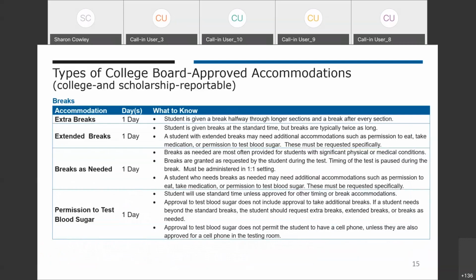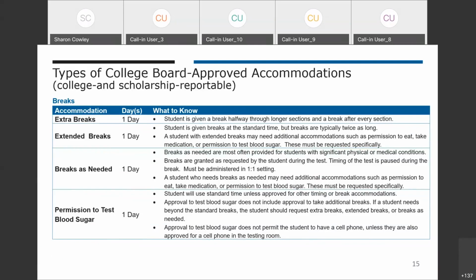For breaks, this is off the clock time. There are a few options here as well. Extra breaks is adding a break or more frequent breaks to the student's testing day. They'll get standard breaks, and then they'll also get a break halfway through the longer sections. There's also the option for extended breaks, where a student needs a longer duration of off-the-clock time in between testing. They will get a break twice as long as the standard break lengths.